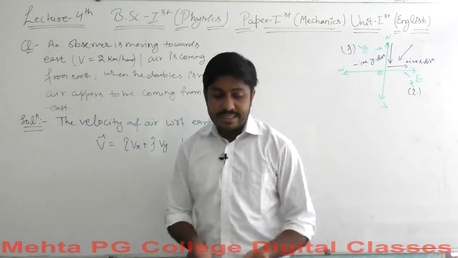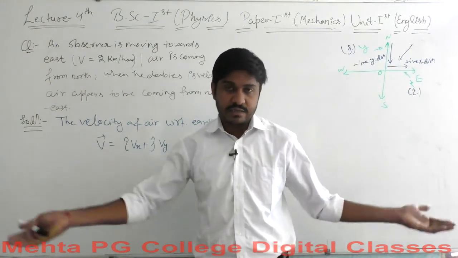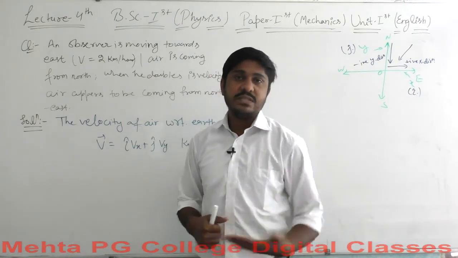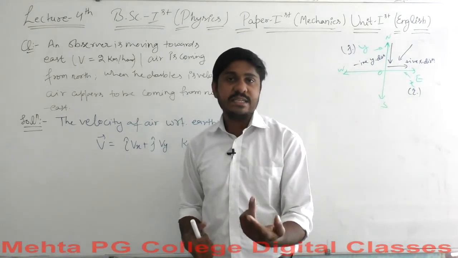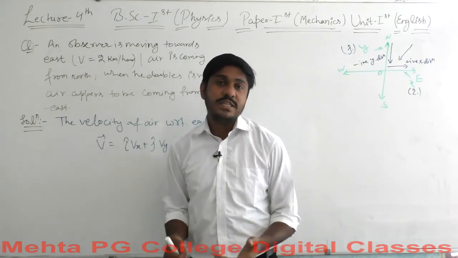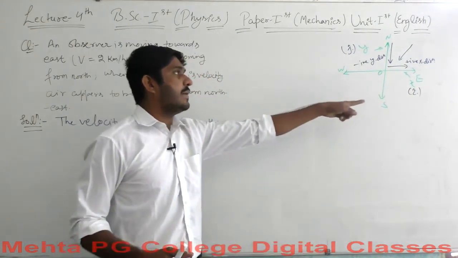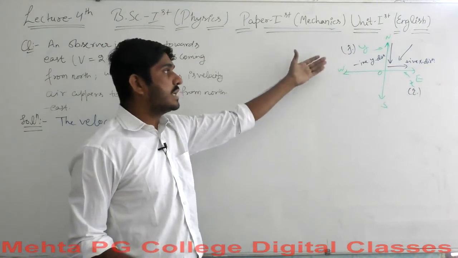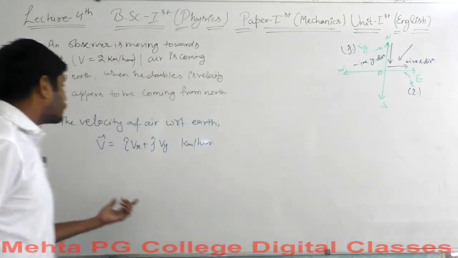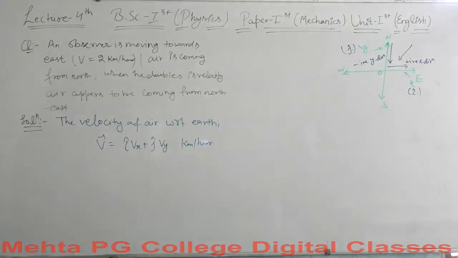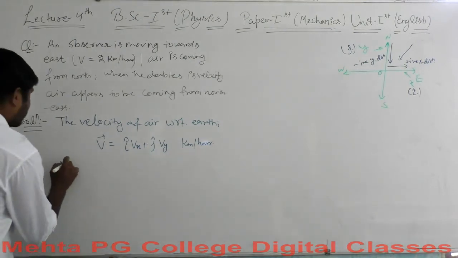If you consider these four directional segments as the axial representation, then the east-west axis gives you the x axis representation, and the north-south gives you the y axis representation. Which one is positive? East represents the positive x direction, and north represents the positive y direction. That's why I wrote the air flow in both axes, according to the earth. Okay, now the velocity of observer.